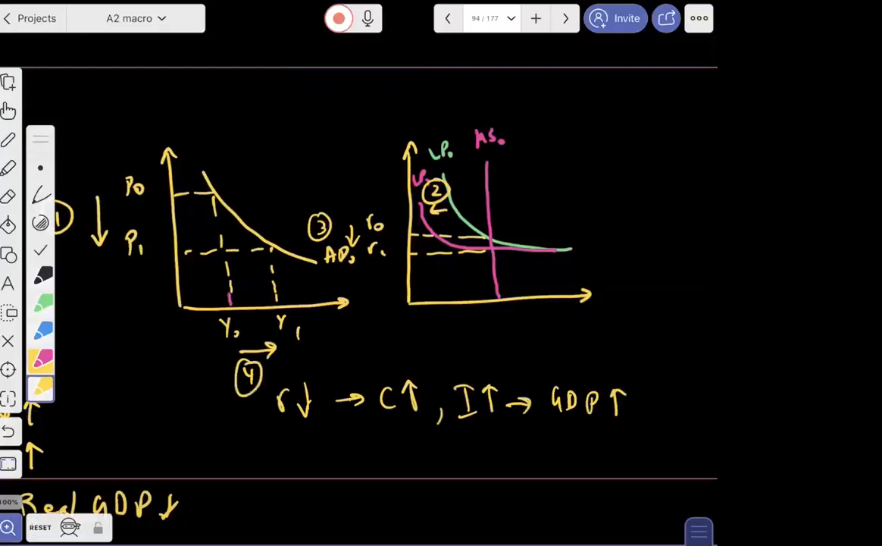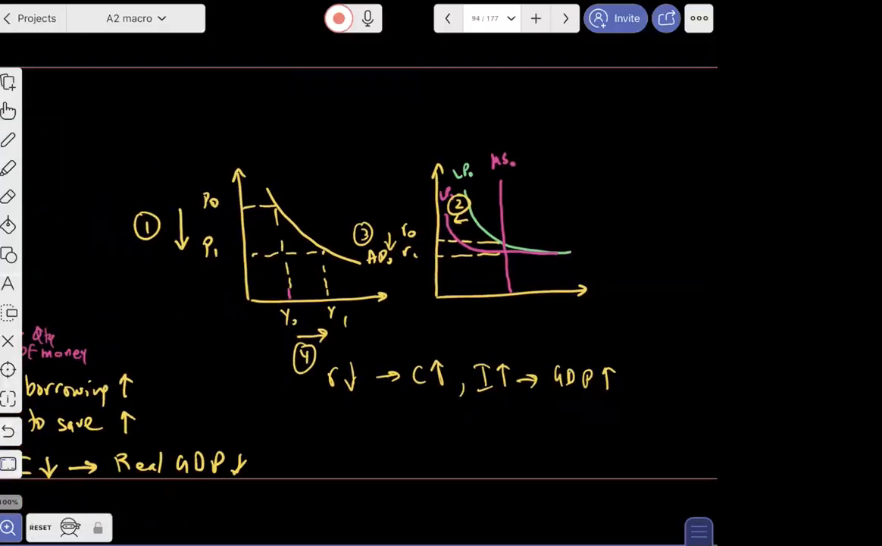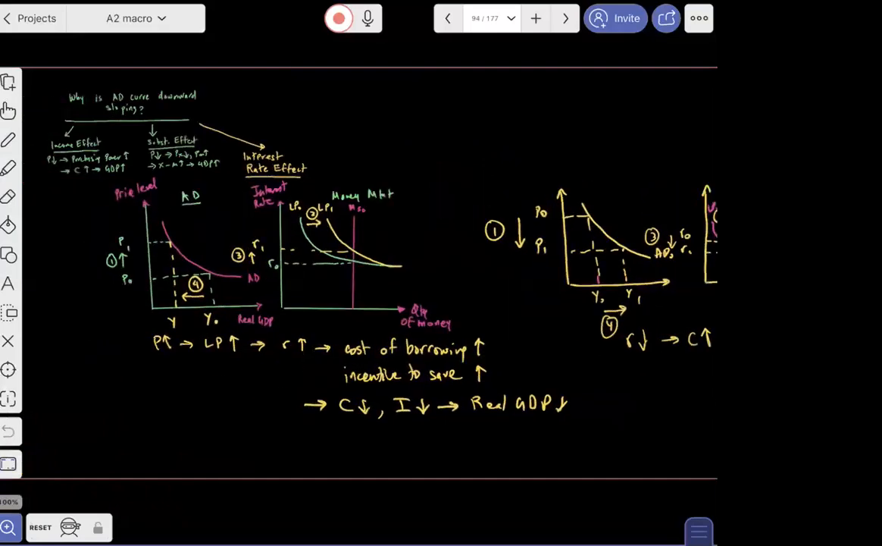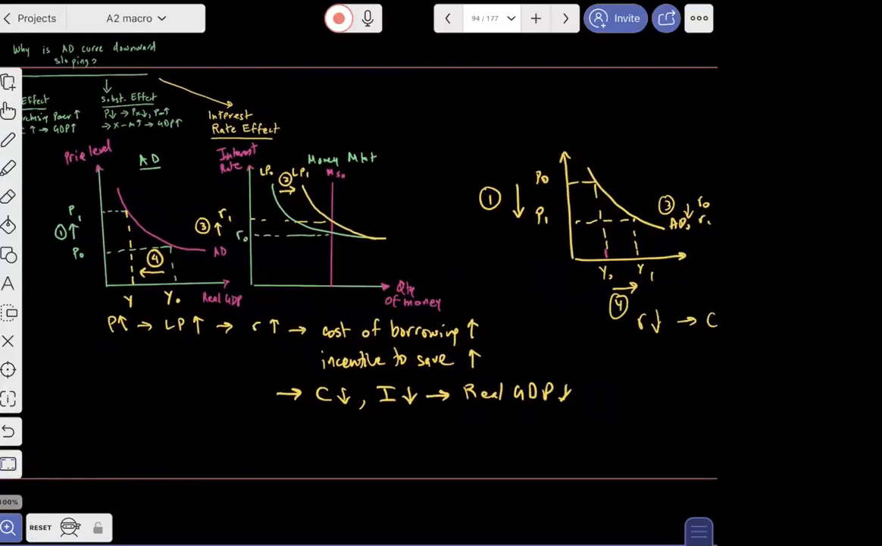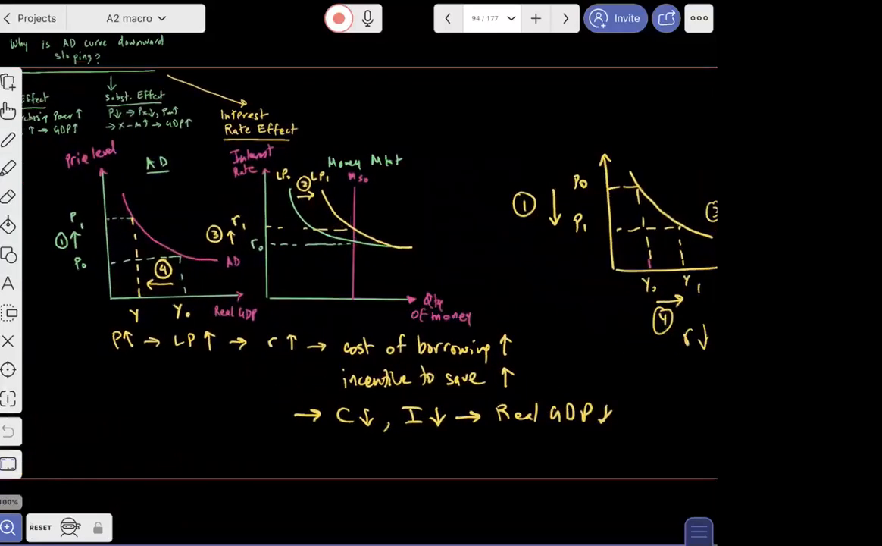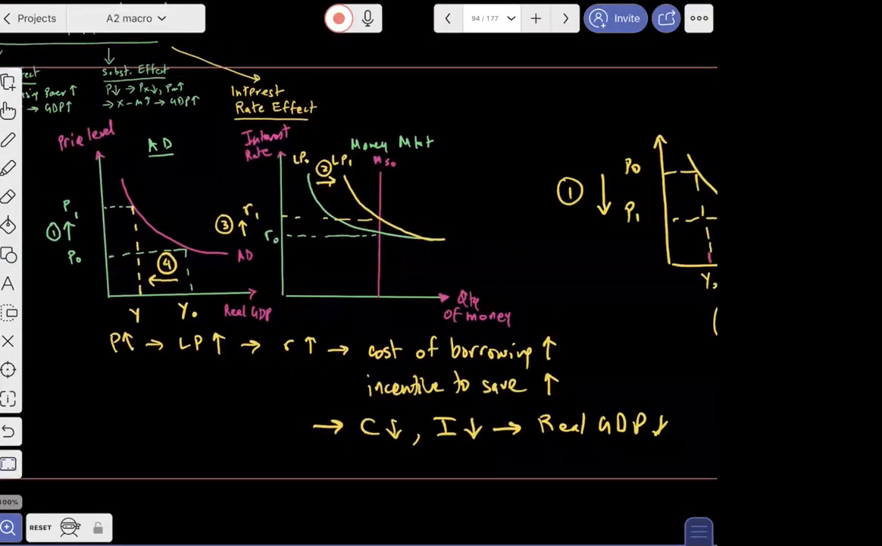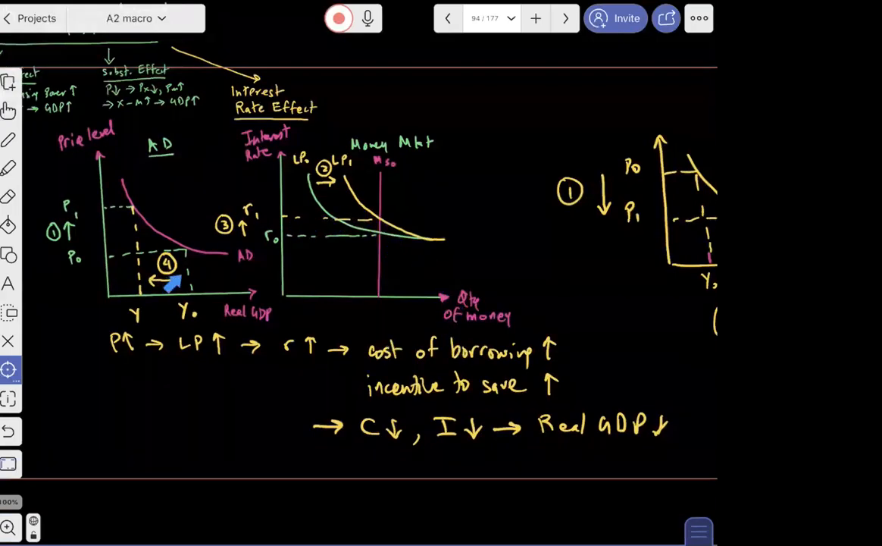So that explains the idea that a lower price level makes the demand for money go down. But with a higher price level, we go back to the same thing: when the price level goes up, demand for money goes up, and because of that, you will see the interest rate go up, and therefore the GDP go down. Are we good?